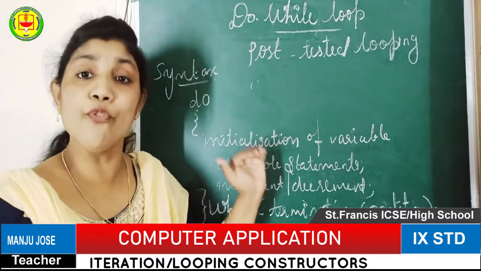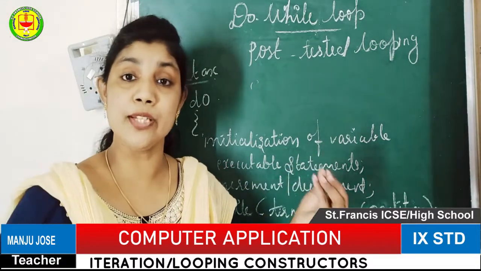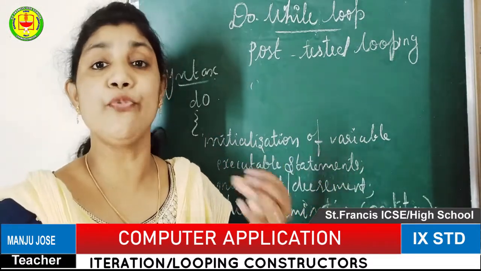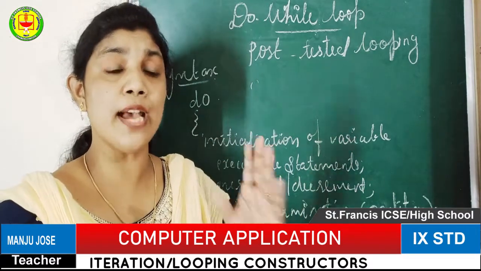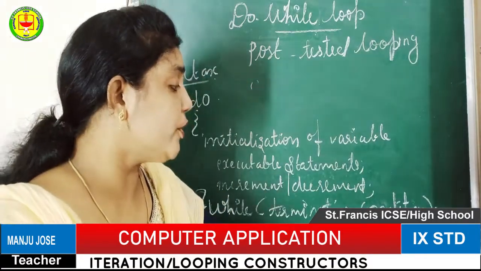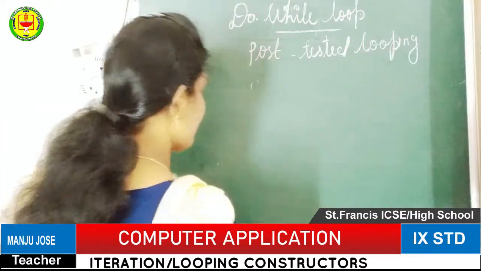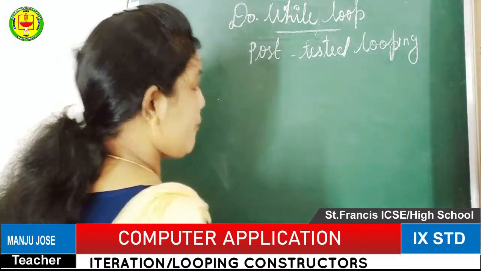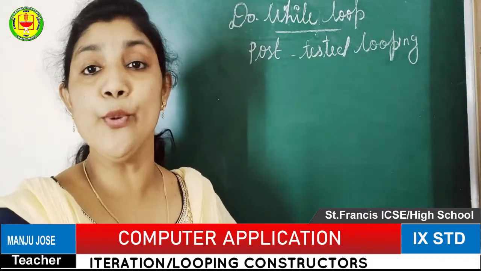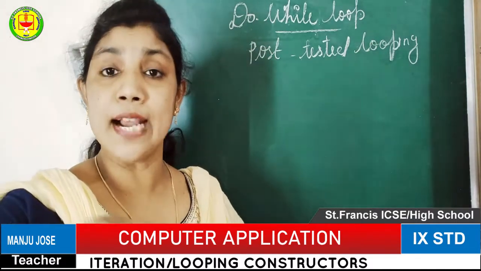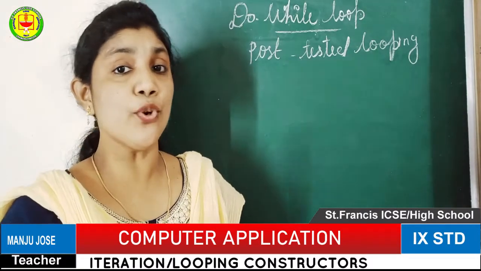Then how the do while loop will work, I will explain with an example. The same program we used in the while loop explanation: the numbers 1 to 5 should be printed. That means our output should be 1 to 5 printed. Okay, we will see how the same program is converted to the do while loop. Here I am going to write on the board. We already know that to make the loop work we need one single variable, that is only for looping purpose.